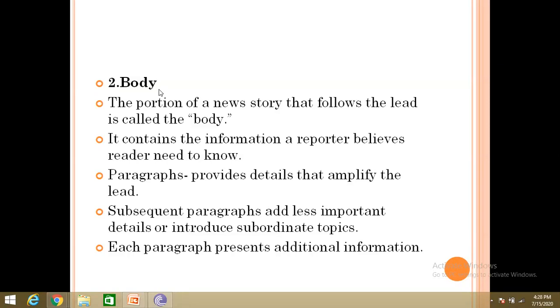Yeah, the second part is called the body. The portion of a news story that follows the lead is called the body, and it contains the information a reporter believes readers need to know.